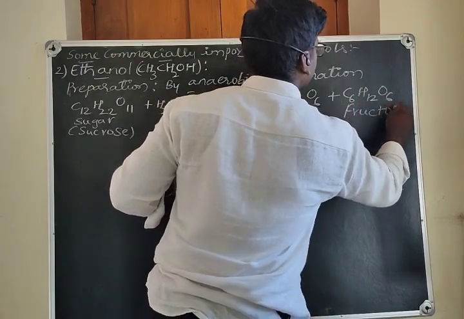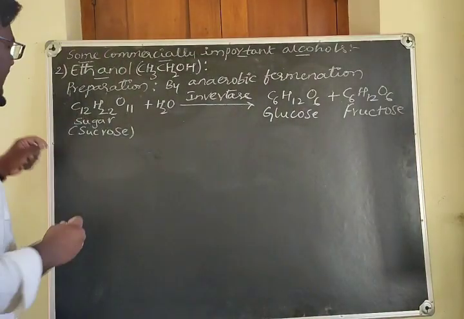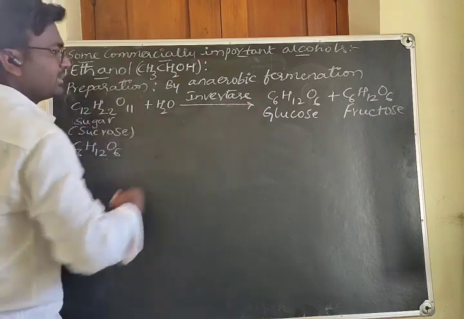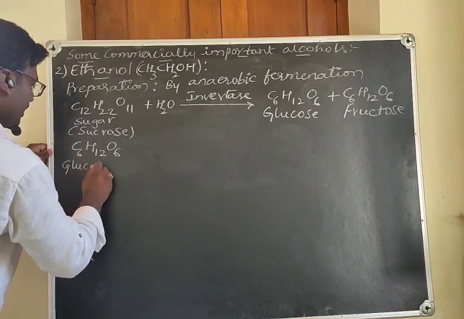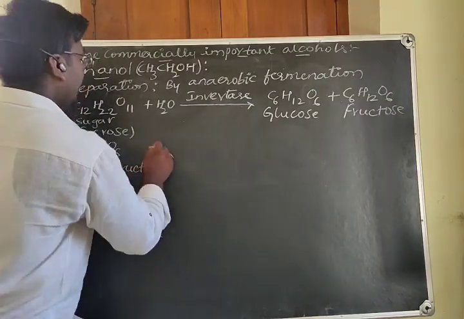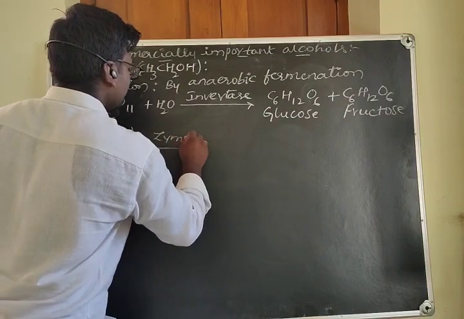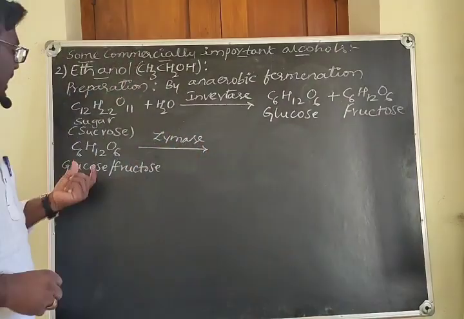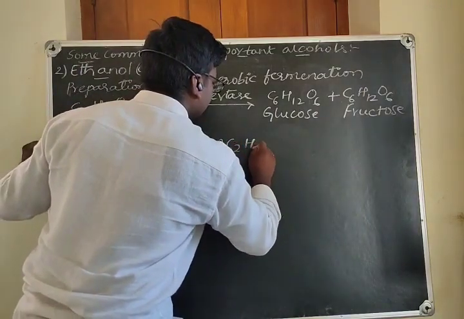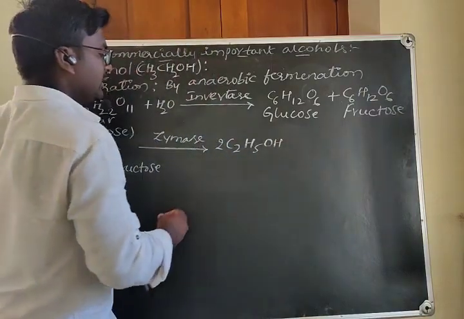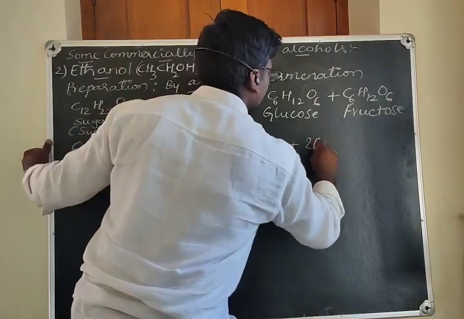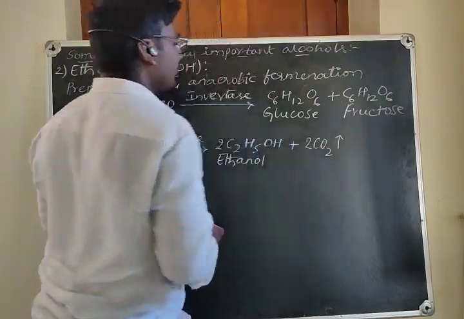There is another enzyme called zymase, which acts on the monomeric units, that is glucose or fructose. The enzyme zymase acts on these units to give 2 moles of ethyl alcohol, which we can call ethanol, with the release of carbon dioxide gas.